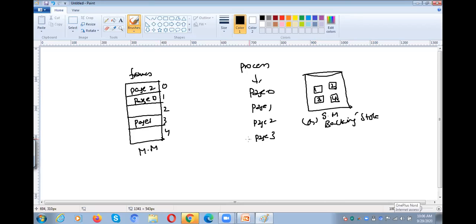So now you want to execute page 3. Where do we need to check whether the page is available in the main memory or not? You need to check in the page table.